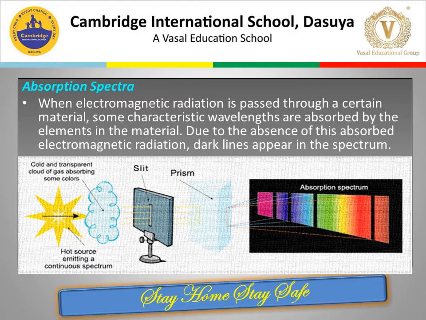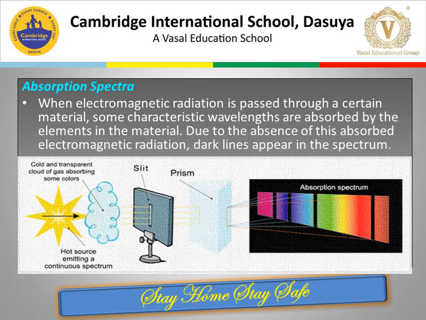Now, what is the absorption spectrum? When electromagnetic radiation is passed through a certain material, some characteristic wavelengths are absorbed by the element in the material, and due to the absence of these absorbed electromagnetic radiations, dark lines appear in the spectrum.